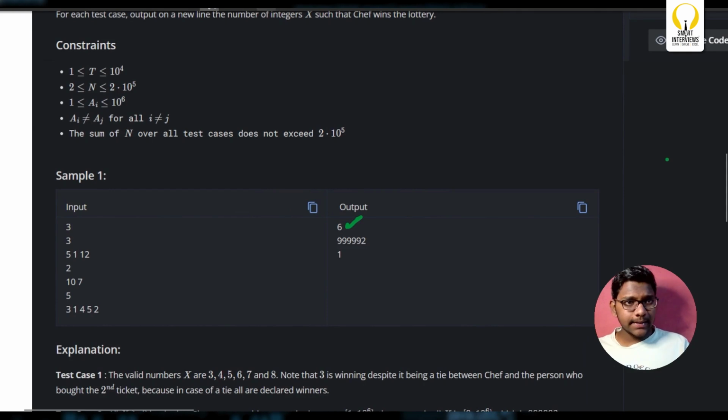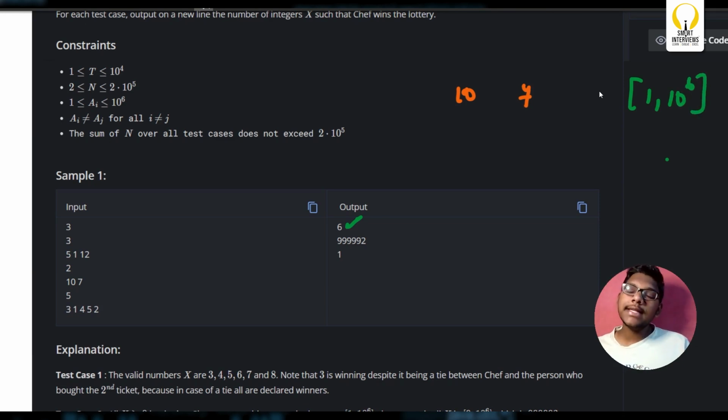Ten and 7, right? Okay. 10 and 7. Okay. Now you have to pick. This is ideal. You have to pick from 1 to 10 power 6. Out of all these cases, where there is a possibility that the chef can win, you should simply write count plus plus.